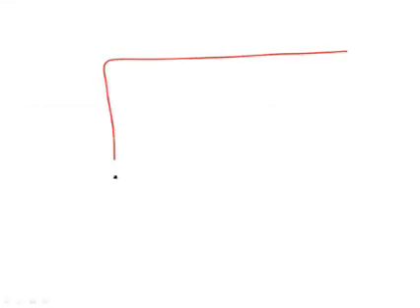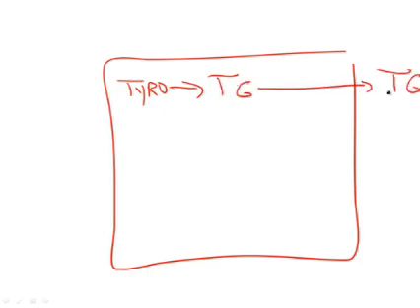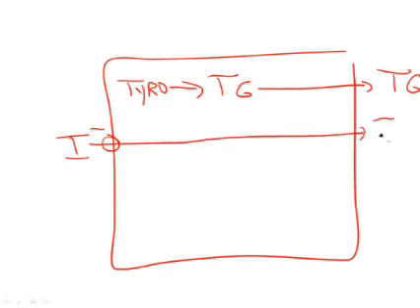Let's go back and remind ourselves, if this is the follicular cell of the thyroid, remember that the cell takes tyrosine and it converts tyrosine into thyroglobulin, and then the thyroglobulin is pushed off into the follicular lumen. This is where the colloid would be. And then at the same time, the cell takes iodide from the blood and brings it into the cell and then crosses it over to the follicular lumen where it undergoes oxidation and becomes I2. Remember that the thyroglobulin and the I2 are then added together in a step called organification, and that's going to result in thyroglobulin with